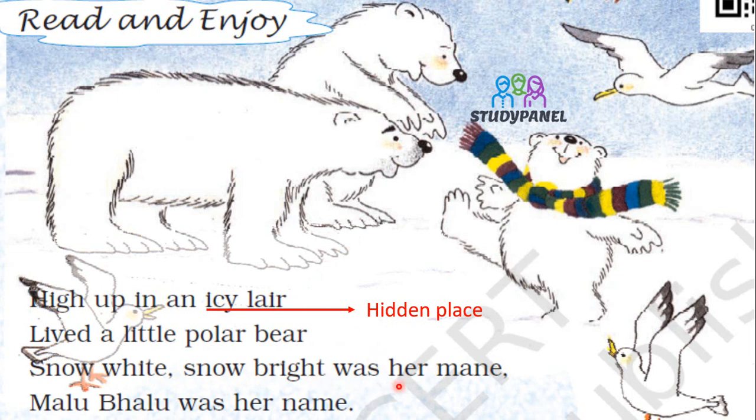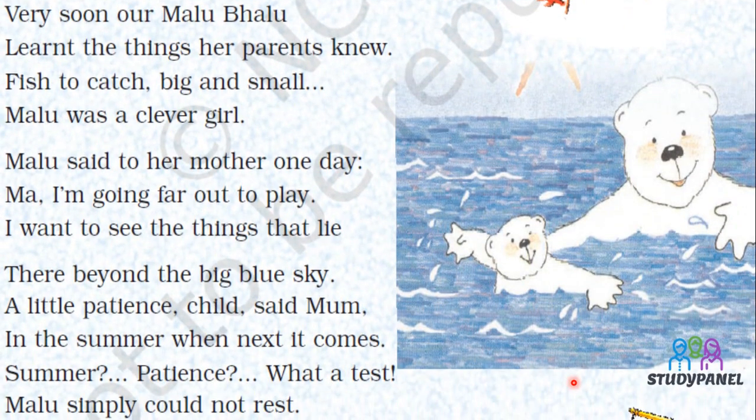Now, here also one new word we can see, mane. Mane means the hair which grows around the neck of any animal is called mane. Now, what was the name of this baby bear? Malu Bhalu was her name. Mane means long hair which grows around the neck. We can also see that the long hairs around the neck of a lion, that is also known as mane of lion. Come to the next.